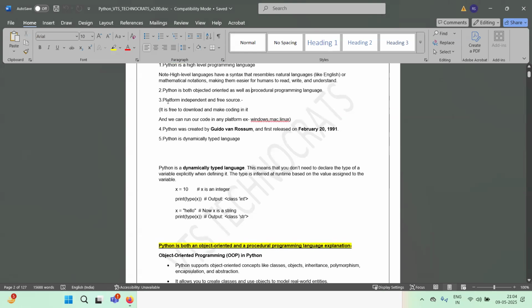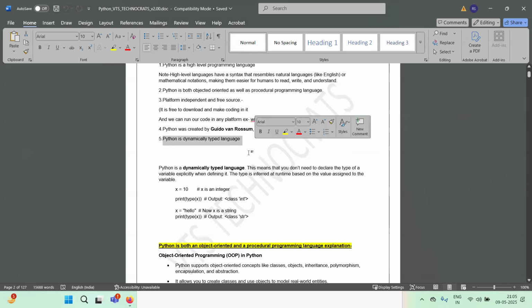And point number three is platform independent and free source. Independent means it's completely independent, and in any operating system, be it Windows, Mac, or Linux, we can install it and it's completely free of cost. We do not need to pay anything. Point number four tells Python was created by Guido van Rossum and was released on February 20, 1991. So this is the history of Python.